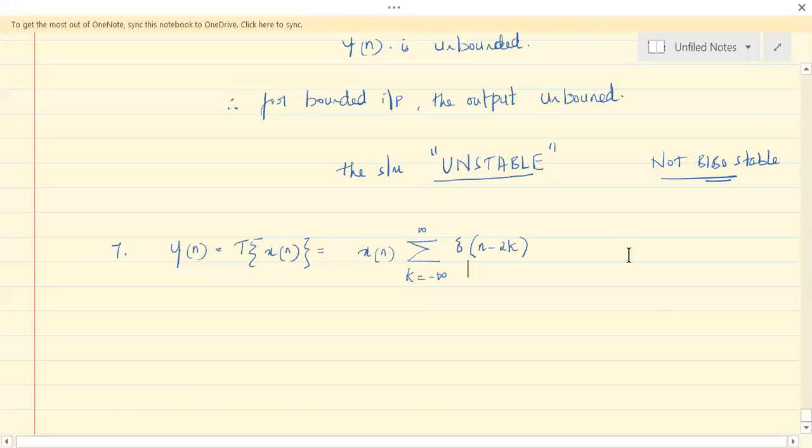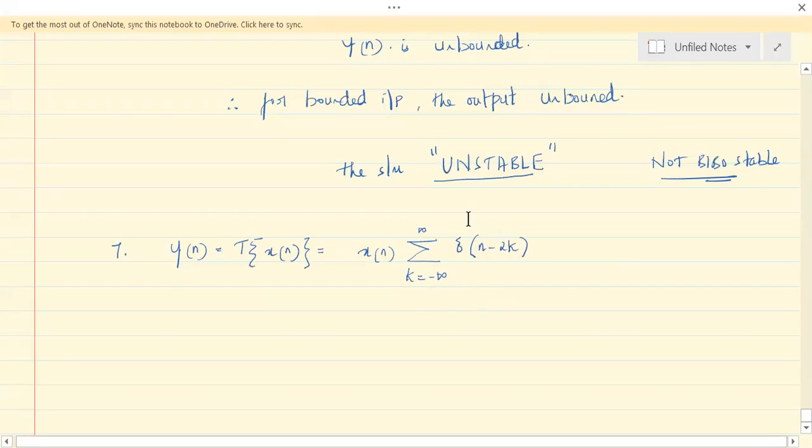Let's see this seventh problem, everybody. It has got a summation in it. The output of the system has got a summation in it, and it is summing up the shifted unit impulses. See, k ranges from minus infinity to plus infinity, so it is shifted values of delta n. So x of n is multiplied by the sum of the shifted unit impulses. Understand?